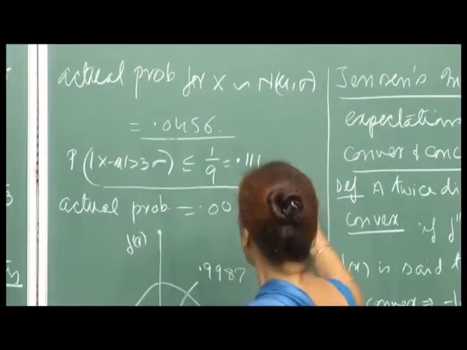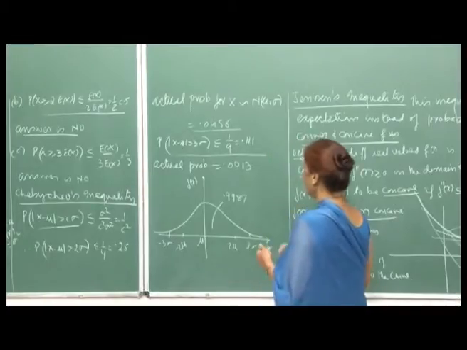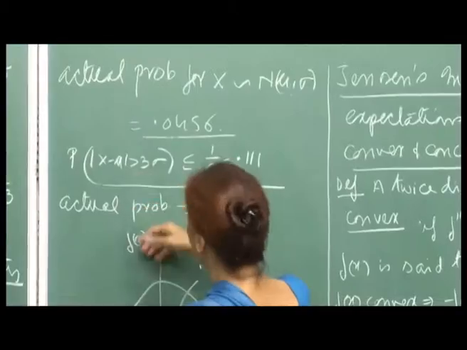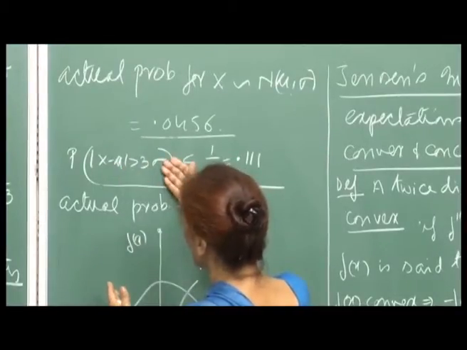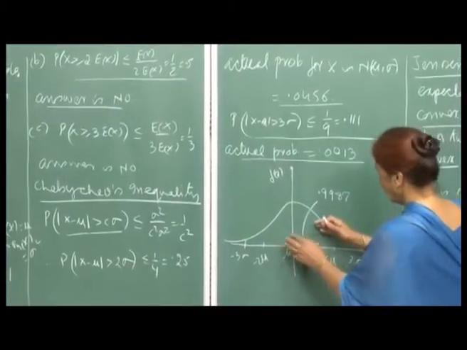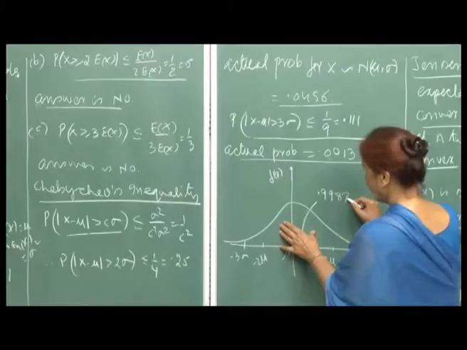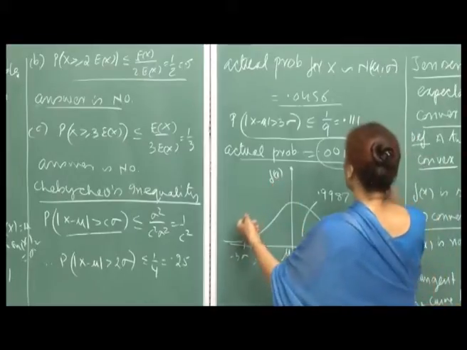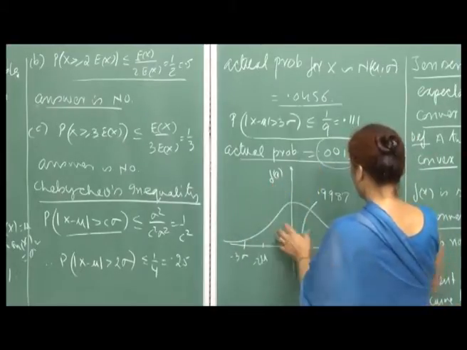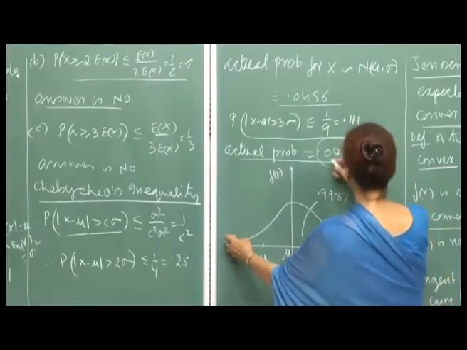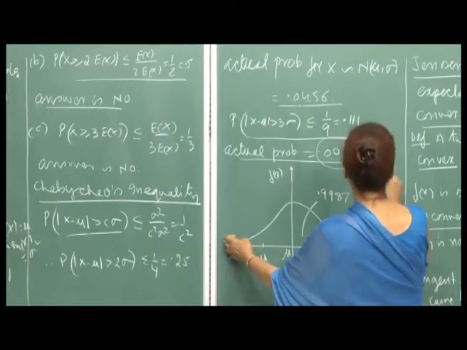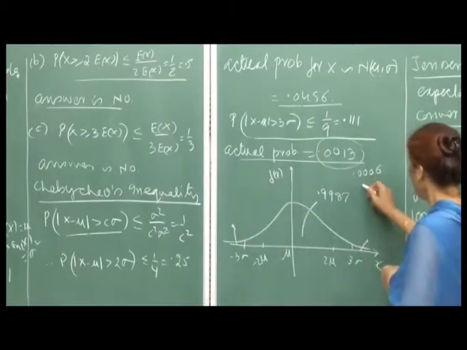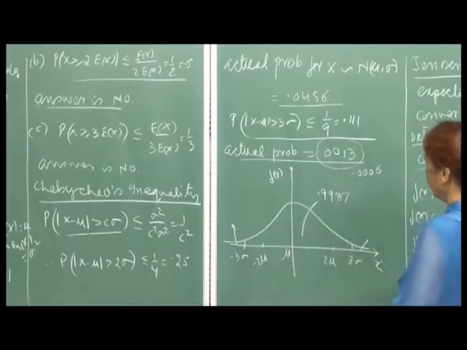What this says is that for most distributions, the probability mass lies within minus 3 sigma and 3 sigma. For the normal, the area inside here is 0.9987. So only this much area lies outside, and half of that lies on each side, which is about 0.0006 on each tail. So, this is the idea.